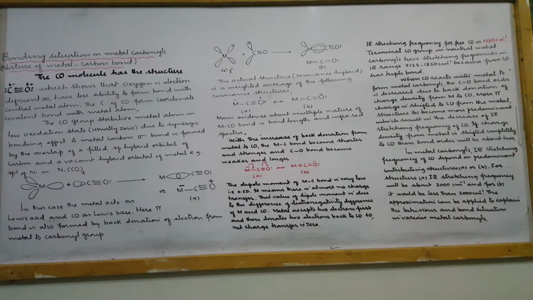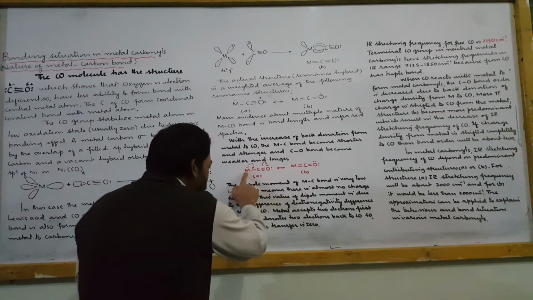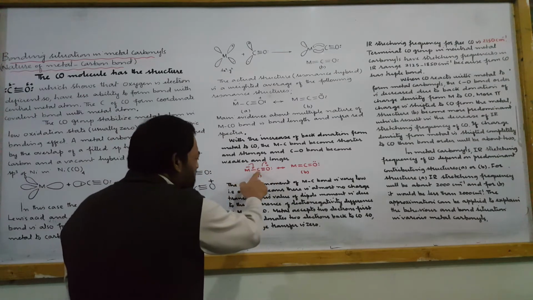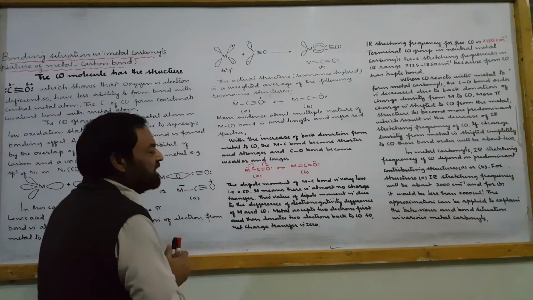The metal accepts 2 electrons first from the carbon of carbon monoxide and then donates 2 electrons back to carbon monoxide. So the net charge transfer is 0. First, the metal accepts a pair from the carbon of carbon monoxide, then the metal transfers electrons back to the carbon of carbon monoxide.